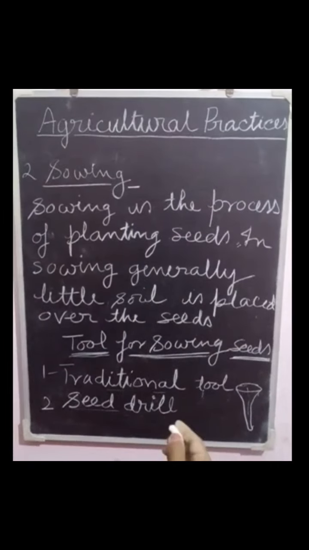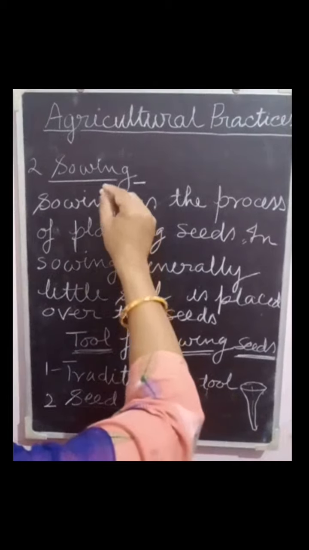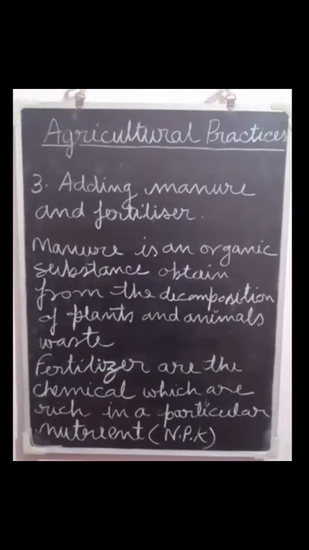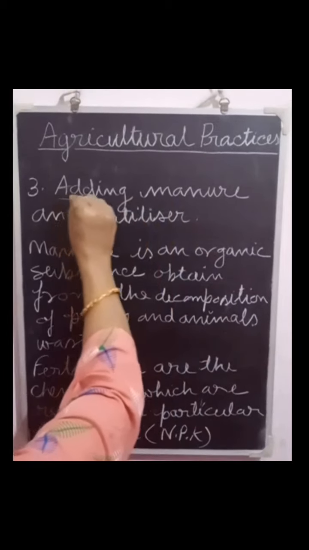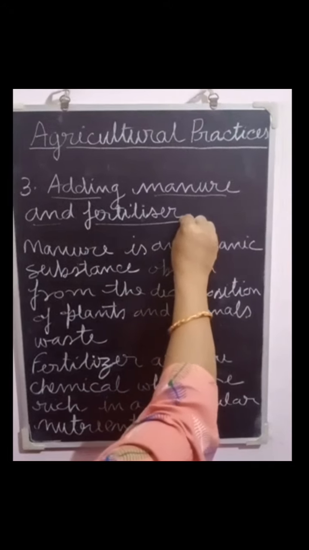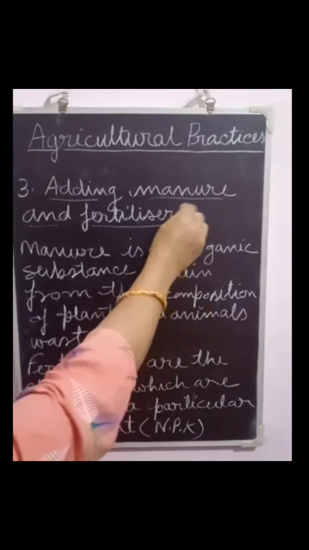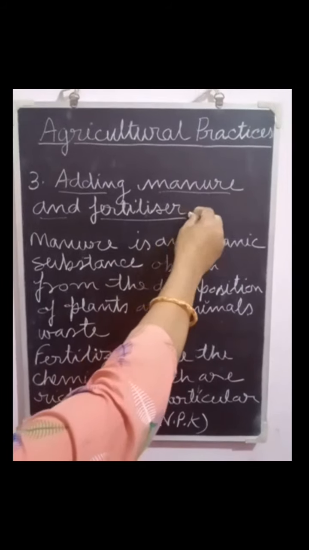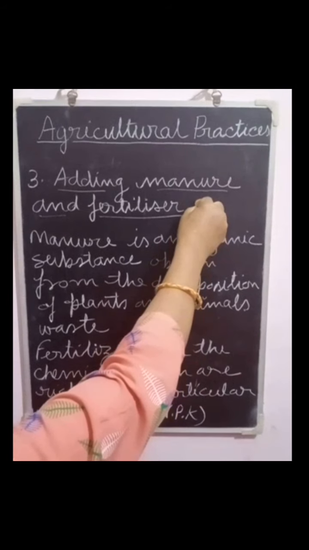Now come to the third topic, adding manure and fertilizer. Now the question arises, why are manure and fertilizer needed in the crop field?